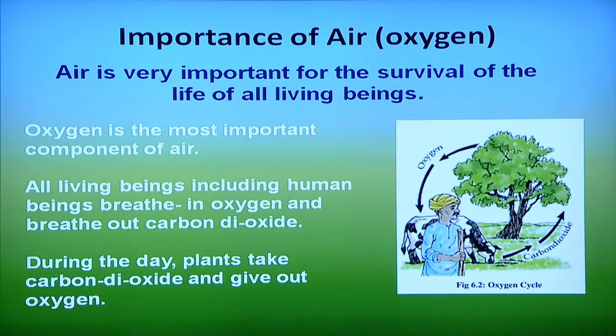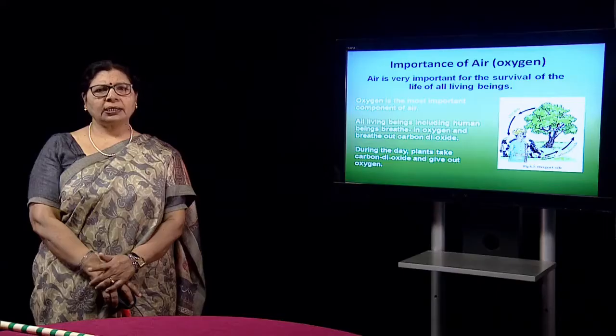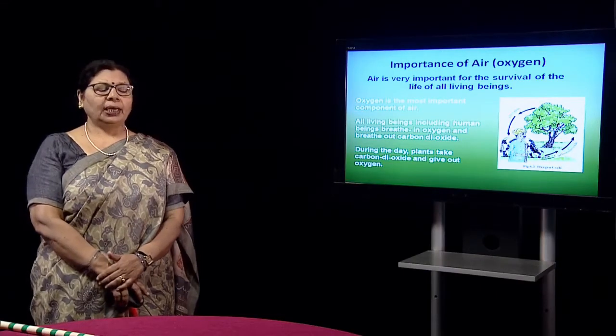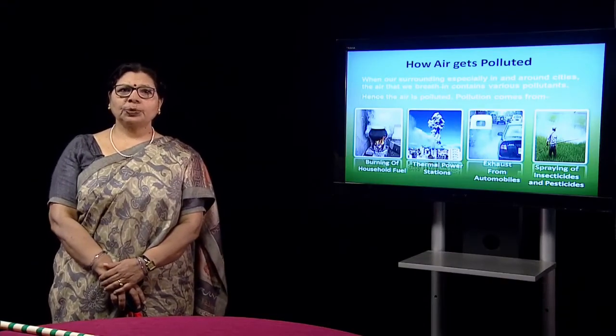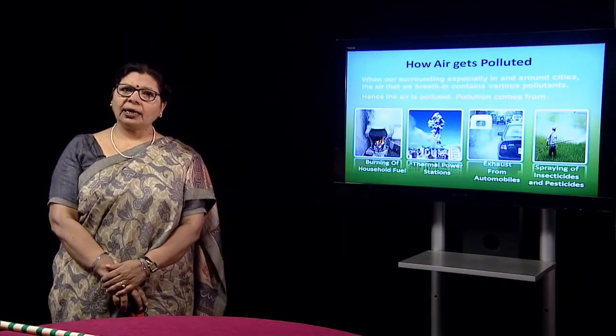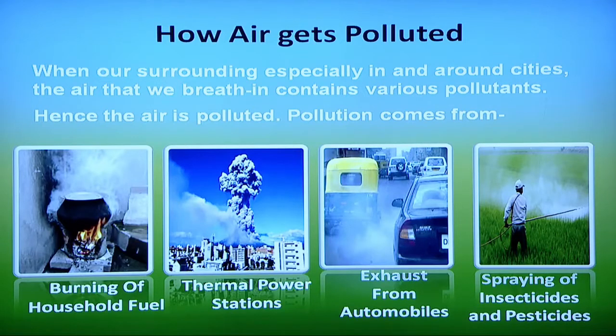So, in the daytime, plants release the oxygen which the animals and human beings breathe in, and in the night, plants give out the carbon dioxide. That is the reason why we sleep in the night. How does air get polluted? When in our surroundings, especially in cities and around cities, the air we breathe in contains various pollutants. And where do these pollutants come from?